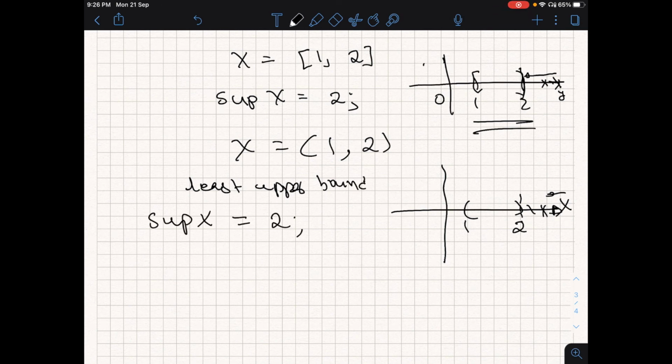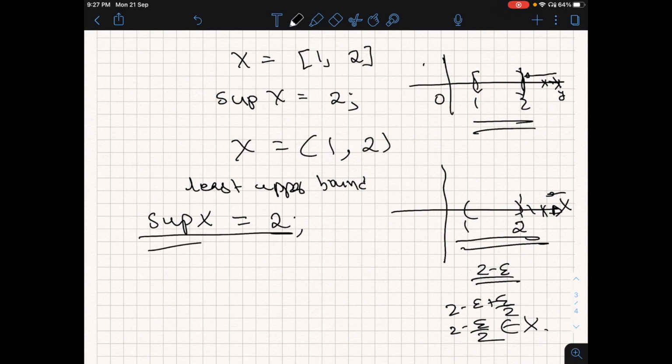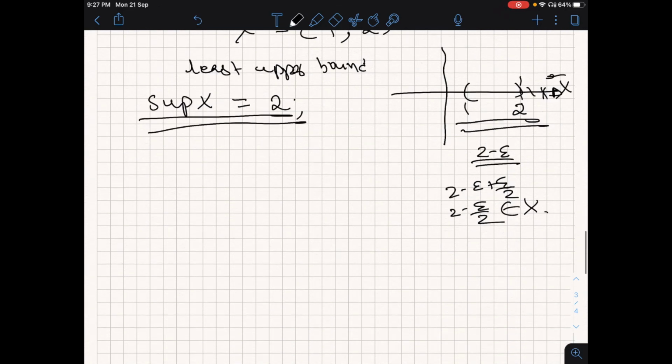If you take 2 minus epsilon, that is not an upper bound, because 2 minus epsilon plus epsilon by 2, which is 2 minus epsilon by 2, belongs to set X and is larger than what you thought was an upper bound. So whether it is a closed set like this 1 comma 2 or an open set like this 1 comma 2, both of them have supremum 2.